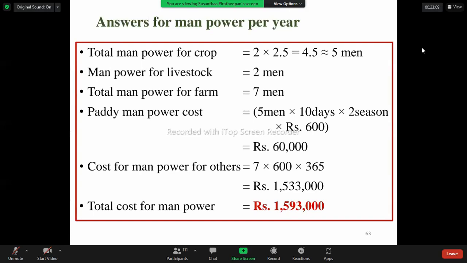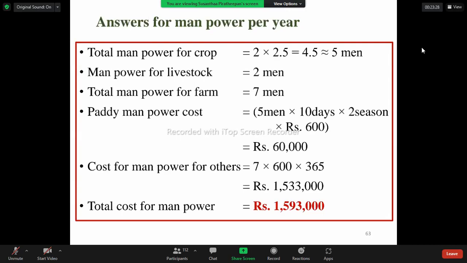And manpower for livestock is already 2 men. This is an assumption; straightaway, the assumption is included here. Total manpower is 7. That means for crops, we need 5 men. For livestock, we need 2. So total manpower for the farm is 7.